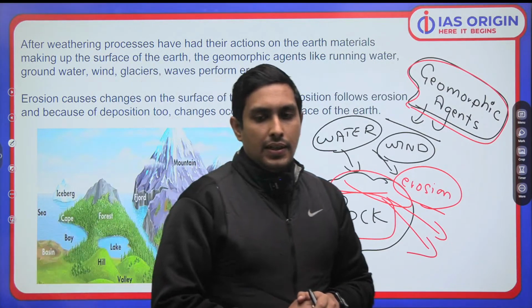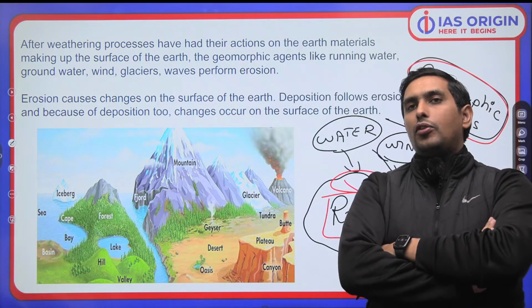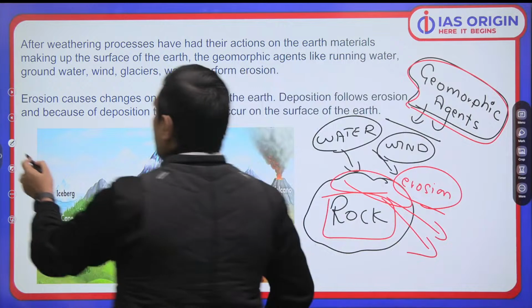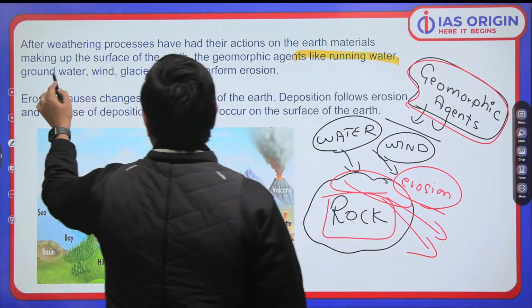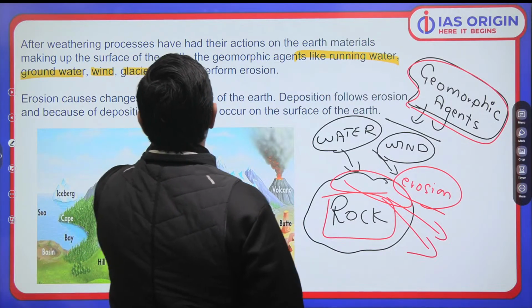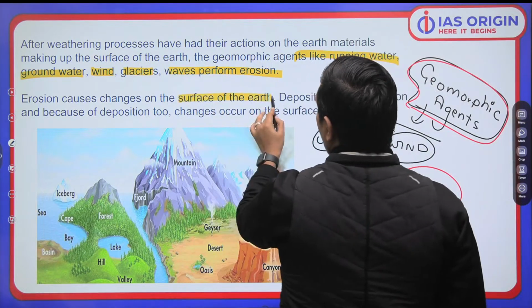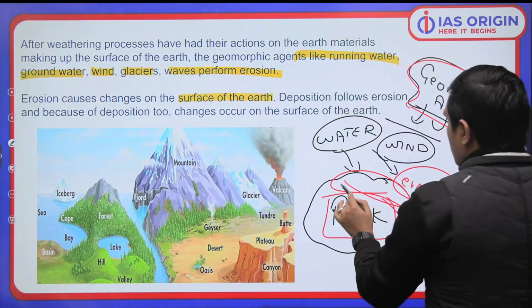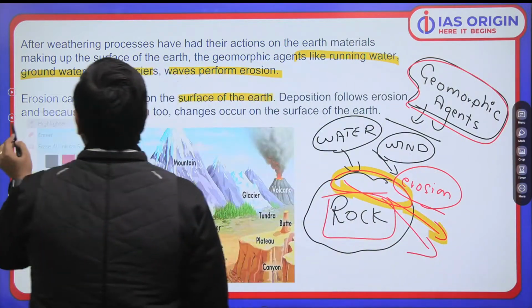Clear? So in a way, you have to understand that whenever we talk about geomorphic agents, it can be running water, groundwater, wind, glacier, waves. They are performing erosion and changing the surface of the earth. And whatever material they have removed from here will get deposited somewhere else.